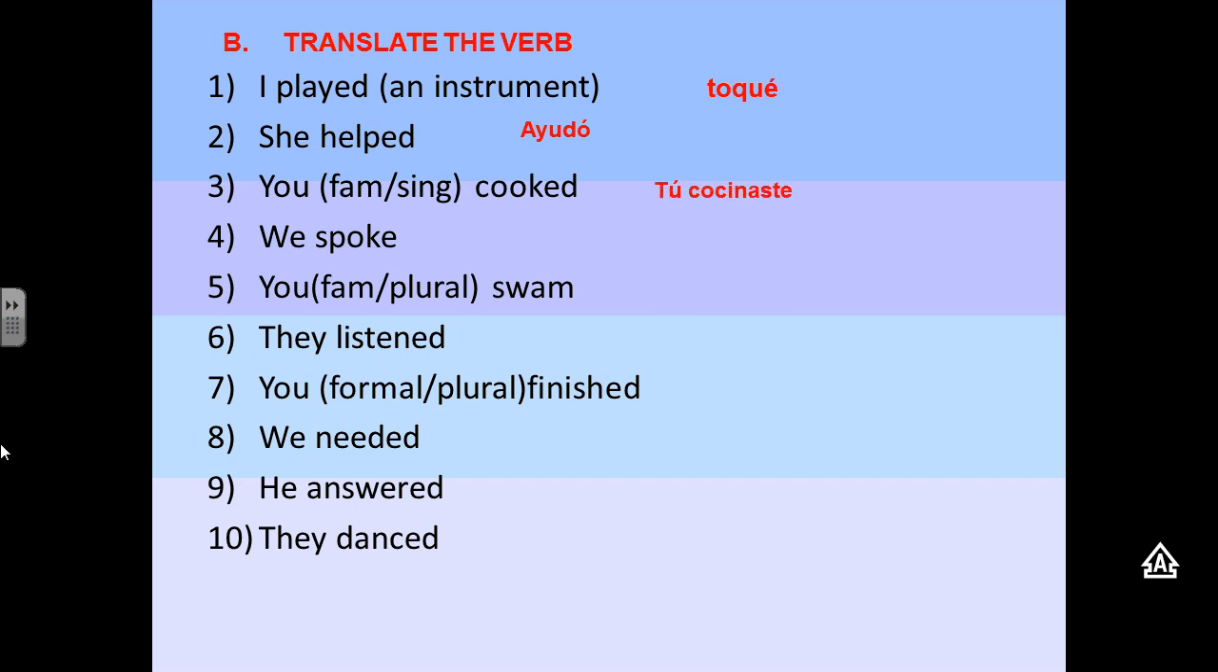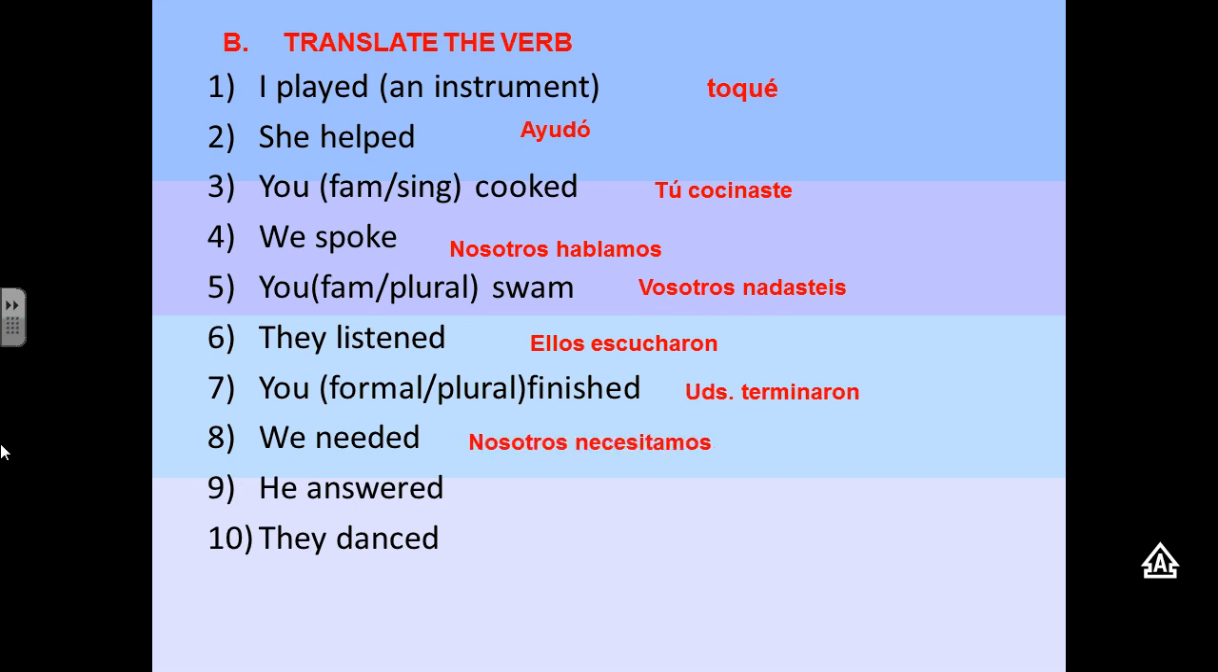Toqué, ayudó, cocinaste, hablamos, nadasteis, escucharon, ustedes terminaron, nosotros necesitamos, él contestó, ellos bailaron. Okay, so the first couple, I don't have the pronoun with them. I guess number 1, you could have yo toqué. Number 2, ella ayudó también, no? So it's good to practice the subject pronouns.